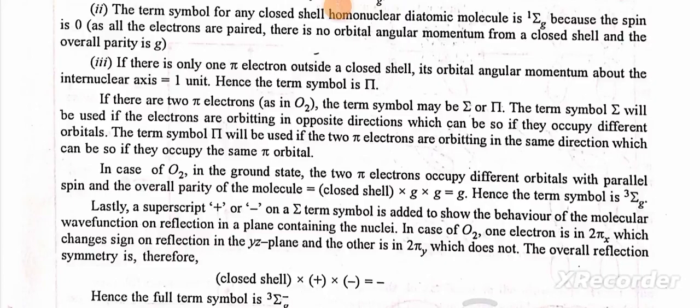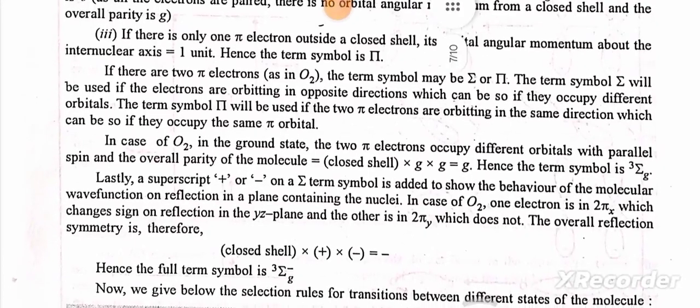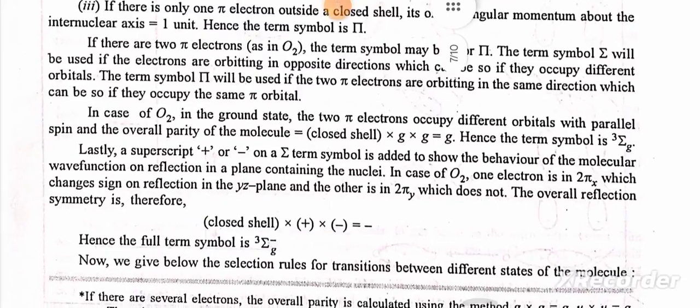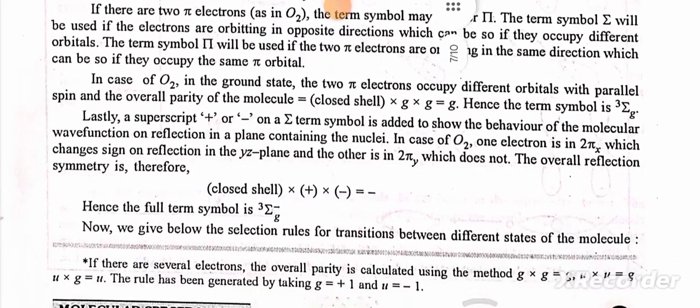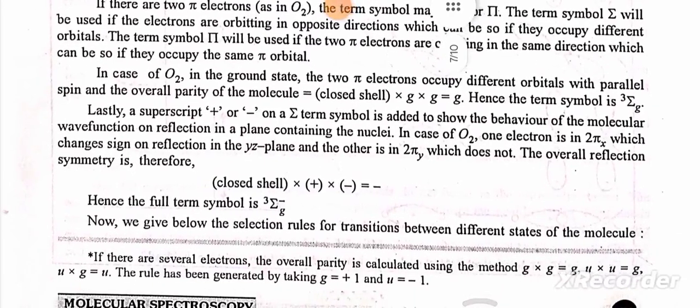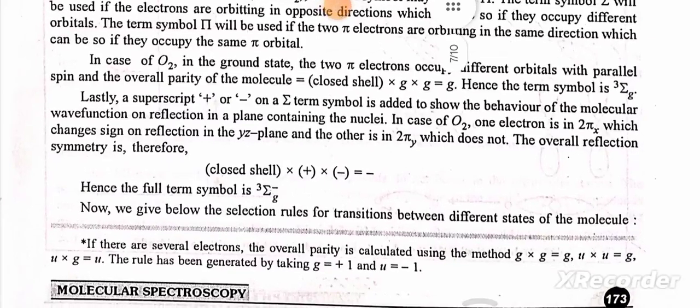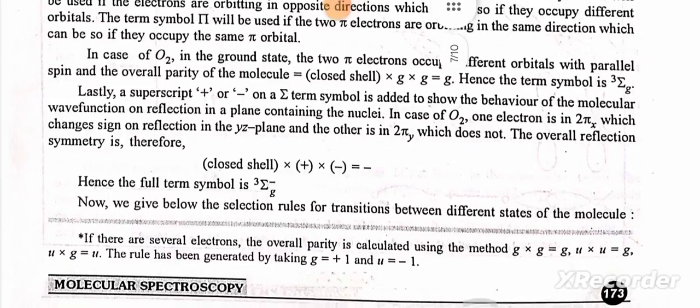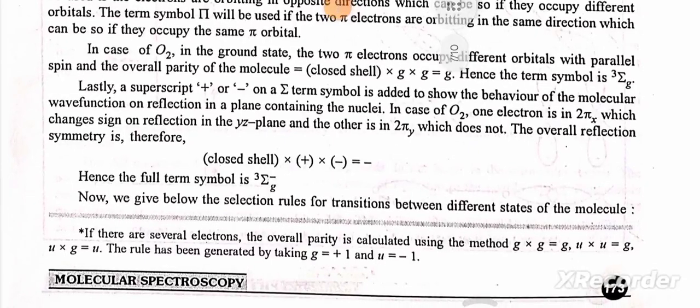And if there are 2 pi electrons, the term symbol may be sigma or pi, and the term symbol sigma will be used if the electrons are orbiting in opposite directions, if they occupy the different orbitals. And in case of O2 in the ground state, the 2 pi electrons occupy the different orbitals with parallel spin, and overall parity of the molecule is g. Hence the term symbol is 3 sigma g minus.